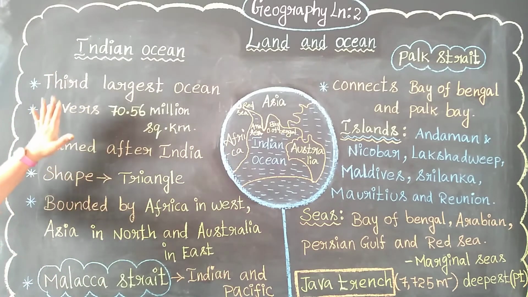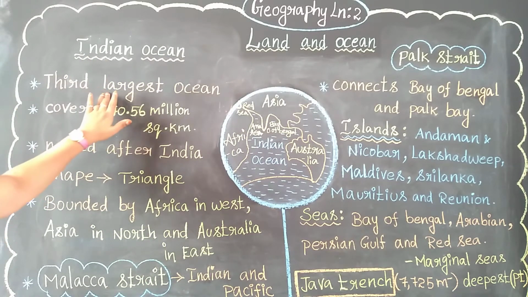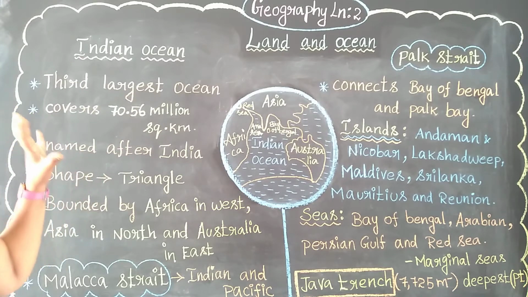Here we are looking at the Indian Ocean. The Indian Ocean is the third largest ocean in the world among the five oceans.